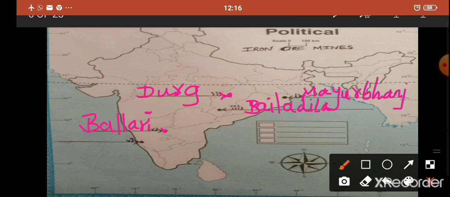Now the 5th question is Kudremukh. Kudremukh is also located in Karnataka state. Here question number 5. I have already put the symbol, I have put the arrow mark, I have written the question number. Now I am going to write here Kudremukh. Here no space, so I am writing K and H down. So students, I hope you have understood. Once again, Mayurbhanj is located in Odisha, Durg and Bailadila in Chhattisgarh, Ballari and Kudremukh in Karnataka. I hope you will remember this.